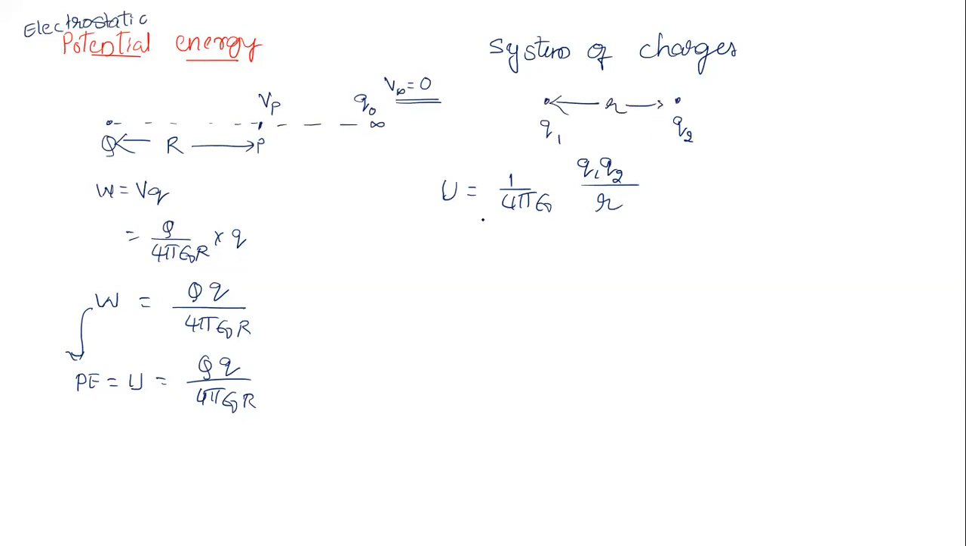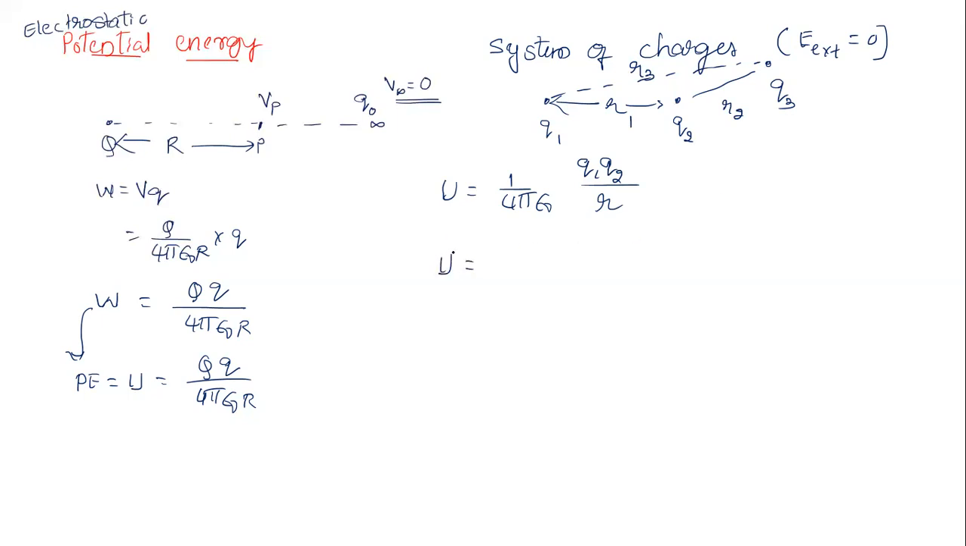Now, sir, what if I have 3 charges? There is one more charge, let us take this Q3. Let us take the distances as R1, R2, and the distance from Q1 to Q3 as R3. This is a system of 3 charges, and I am doing this when the external electric field is 0. We did not apply any external electric field in this case.